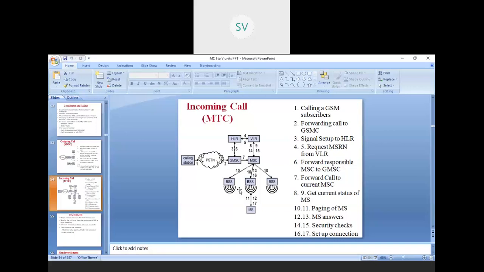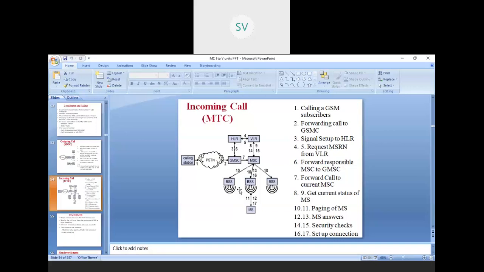So this is the whole procedure, and the security checks in the process of an incoming call. You can now understand the major roles played by HLR and VLR. What is HLR doing? It is checking whether that particular signal is talking to a person in our network whose SIM number is registered, which is stored in the HLR.